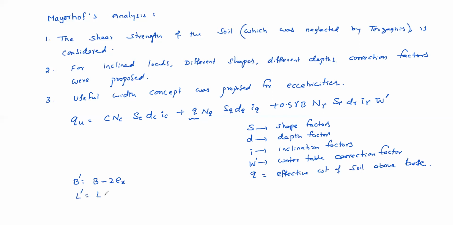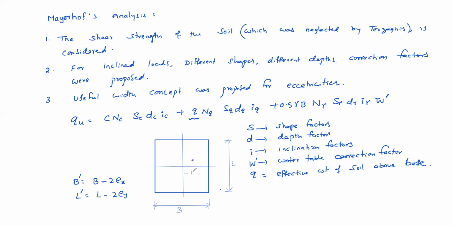Similarly, L dash equals L minus 2 times the eccentricity. Suppose this is the footing size, this is width B and this is length L. In the B direction, eccentricity is suppose Ex and in the other direction Ey.